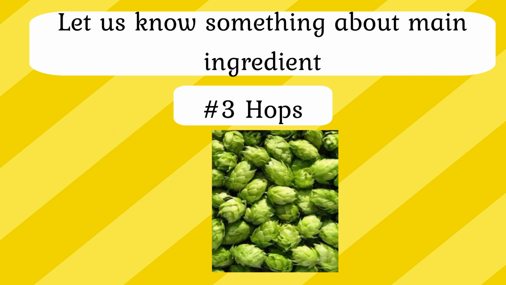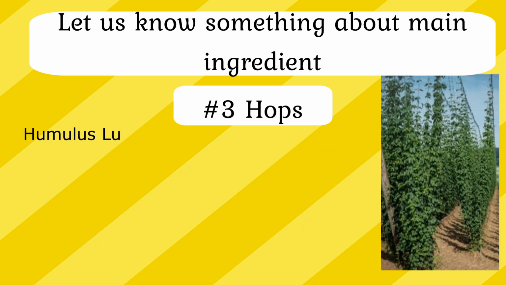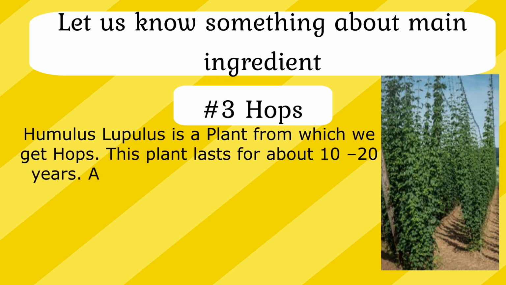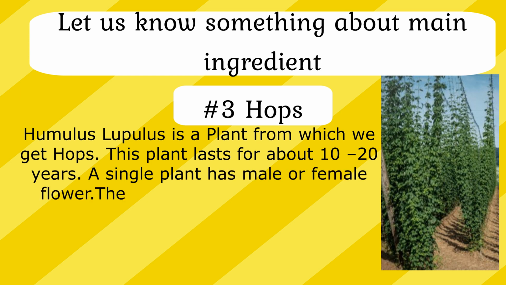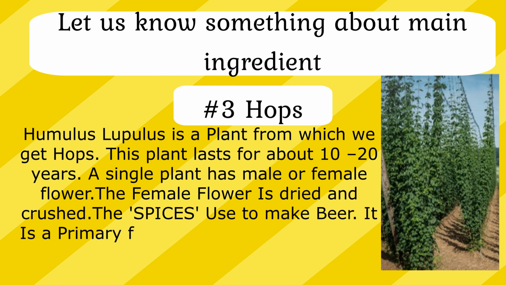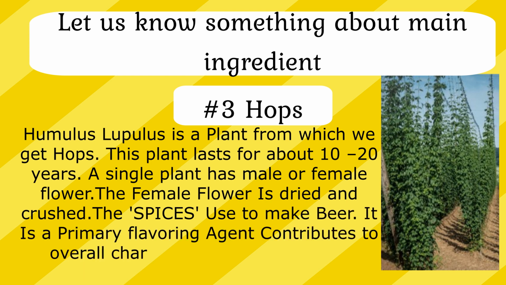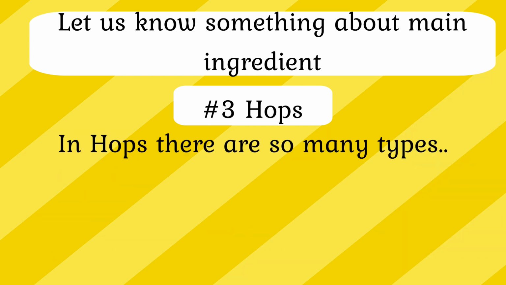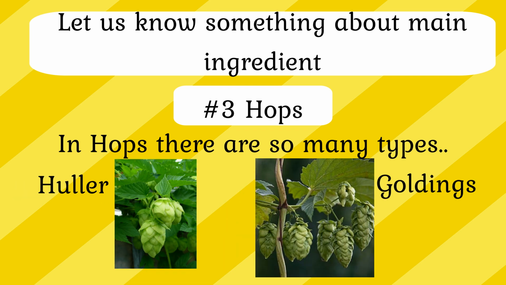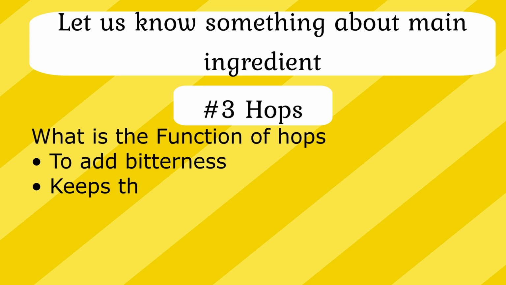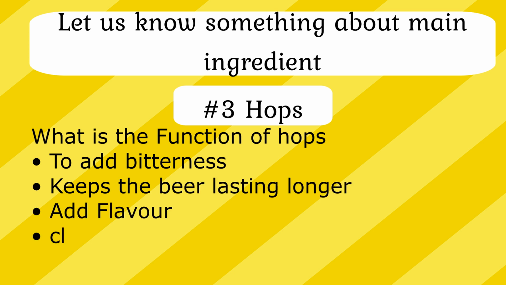Let us talk about the third main ingredient, which is hops. Humulus lupulus is a plant from which we get hops. This plant lasts for about 10 to 12 years. A single plant has male and female flowers. The female flower is dried and crushed, and the spices are used to make beer. It is a primary flavoring agent, contributes to overall character, and is a natural preservative. In hops, there are so many types like Cascade, Crystal, Fuller, Goldings, and Progress. What is the function of hops? To add bitterness, to keep the beer lasting long, add flavors, clarify, and add aroma.